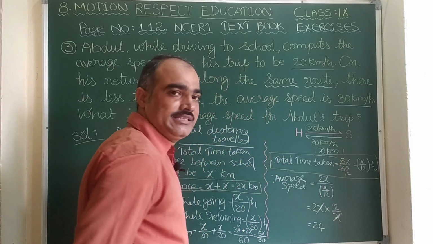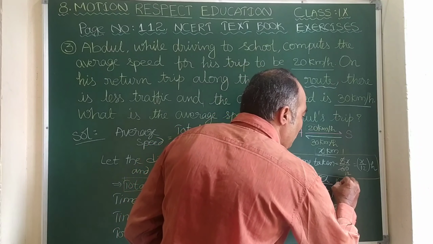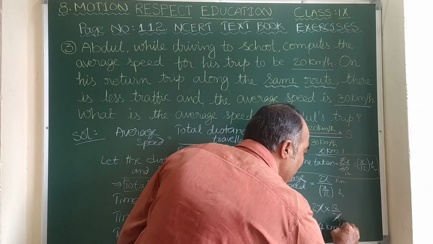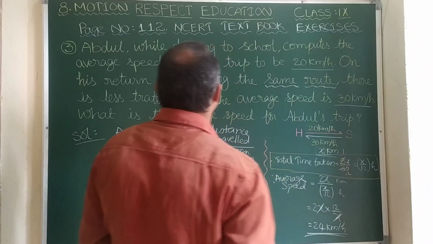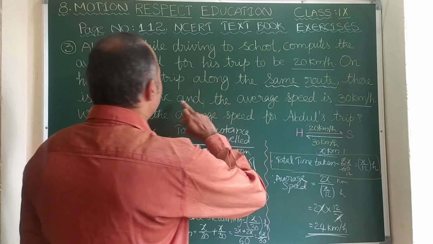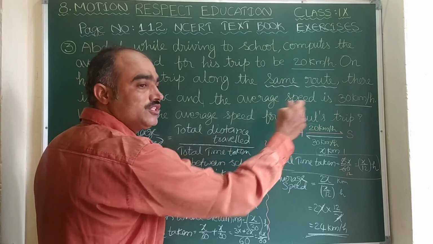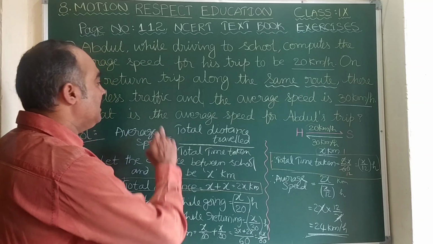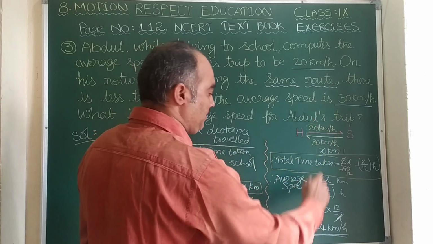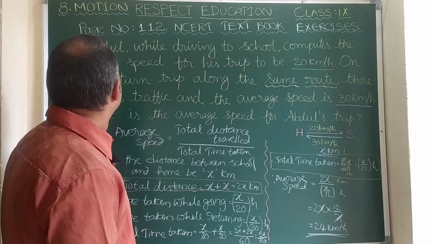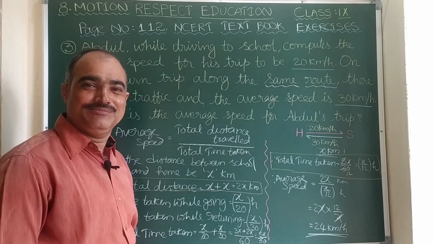What about the units? Distance is in kilometer, time is in hours, so kilometer per hour. Here, what is the average speed for Abdul's trip? We can conclude that the average speed for Abdul's trip is 24 km per hour. With this, problem 3 gets completed.